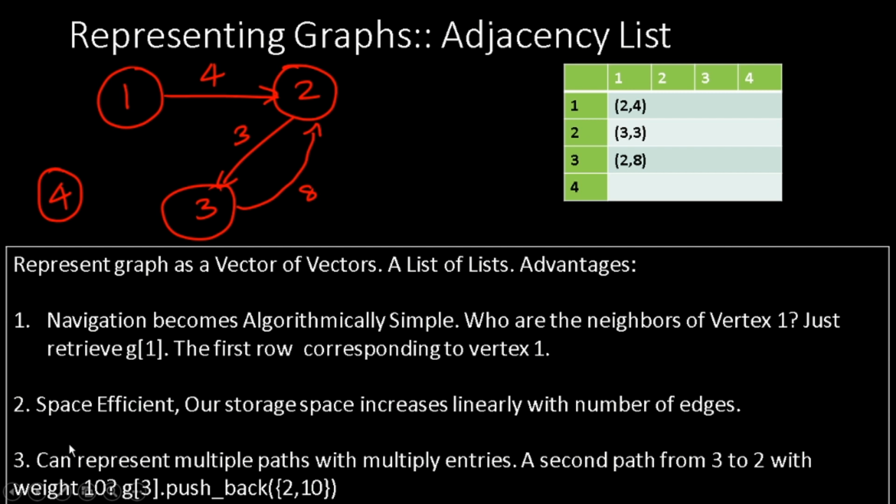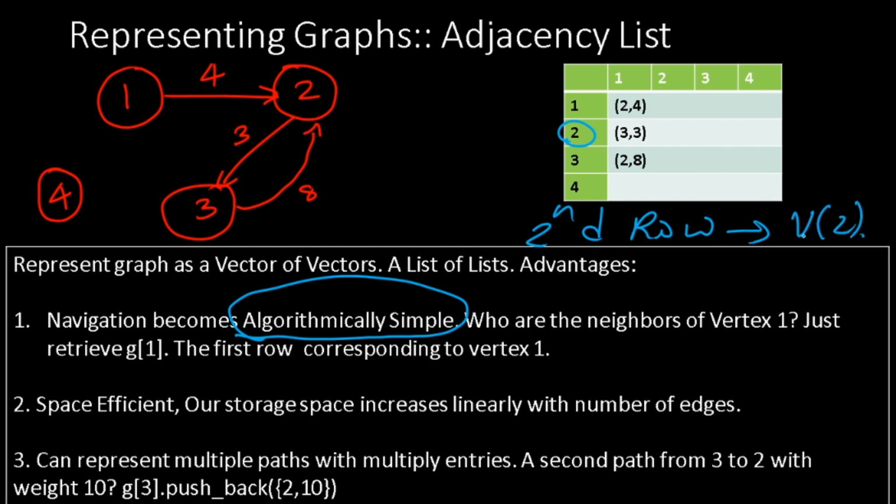What are the advantages? The first advantage is that the navigation becomes algorithmically very simple. Why? Suppose you have to find out who are the neighbors of 2. All you have to do is retrieve the second row. The second row will tell you who are the neighbors of vertex 2. The third row will tell you who are the neighbors of vertex 3. So it's very navigation friendly.